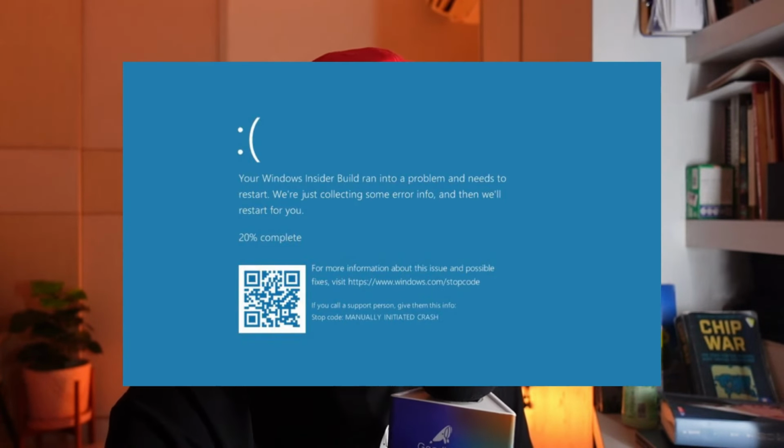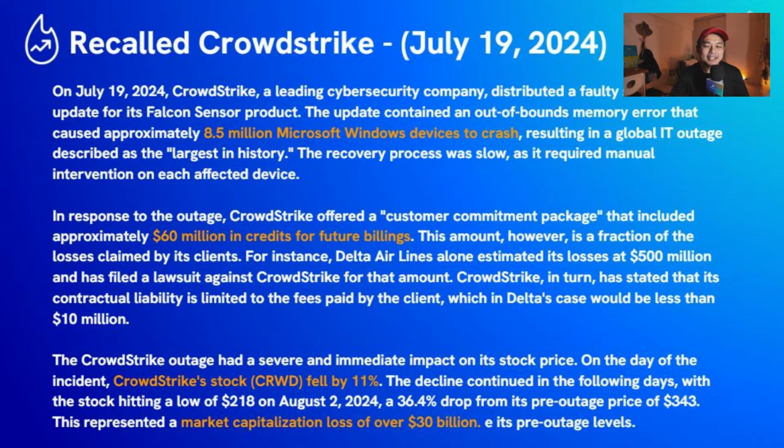So what's the difference between Amazon and CrowdStrike? Because with CrowdStrike, when they had this issue, the blue screen of death that happened across Microsoft, everyone was posting all the news, everyone was sharing, wow, I cannot do this, I cannot do that, the whole airport system jammed. CrowdStrike pushed some updates that removed part of the core system of the OS, which resulted in 8.5 million Microsoft Windows devices crashing. They offered what they call the CCP, which stands for Customer Commitment Package, with 60 million in credits for people to claim, as a token to apologize for what happened to the system.